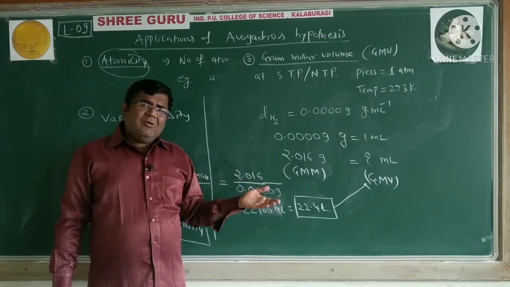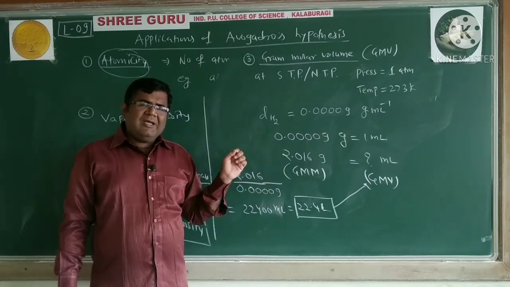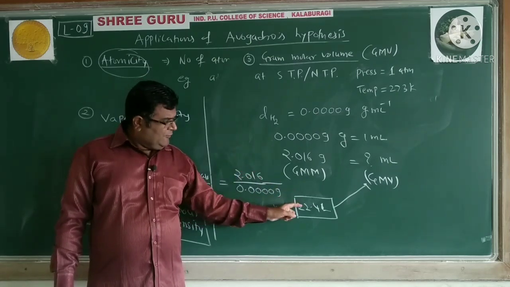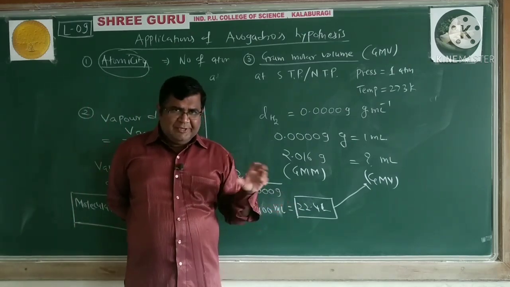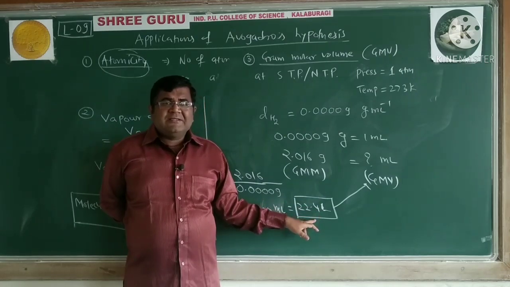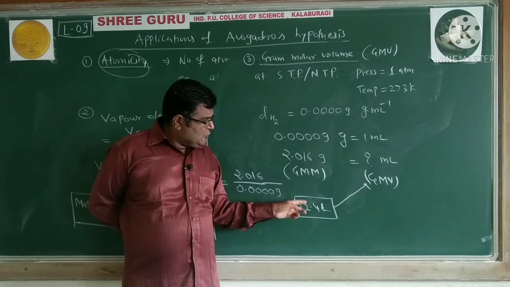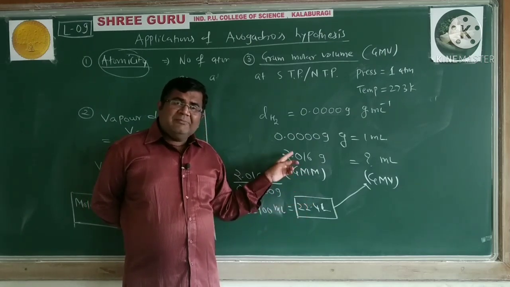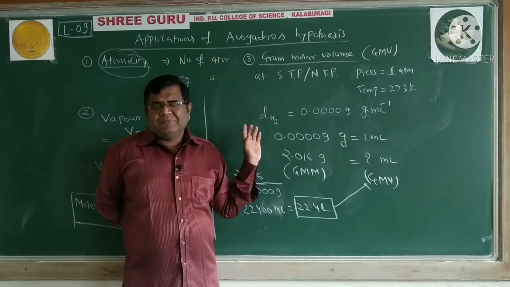What does Avogadro's hypothesis say? Equal volume of all gases contains equal number of molecules. If we take 22.4 liter for hydrogen and carbon dioxide, two gases, equal volume of all gases contains an equal number of molecules. So that corresponds to their molecular mass. And the number of molecules in the molecular mass is nothing but the Avogadro number.